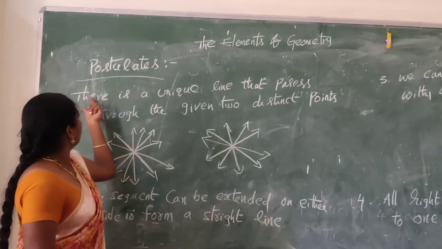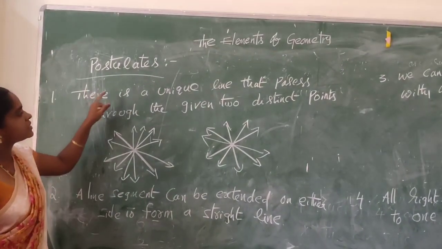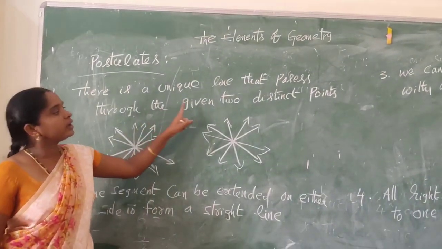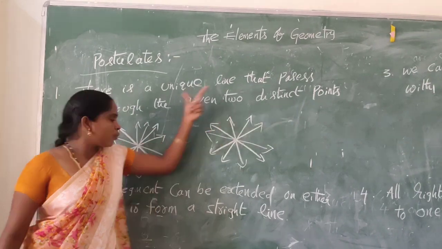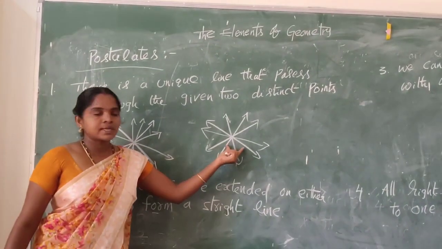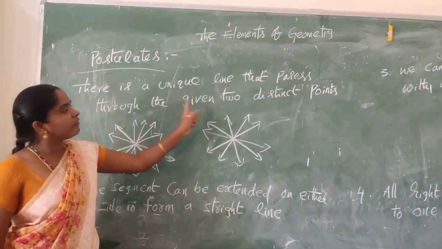But our postulate is that the line passes through the given two distinct points. Only one point, infinitely many straight lines. Through the given 2 points.